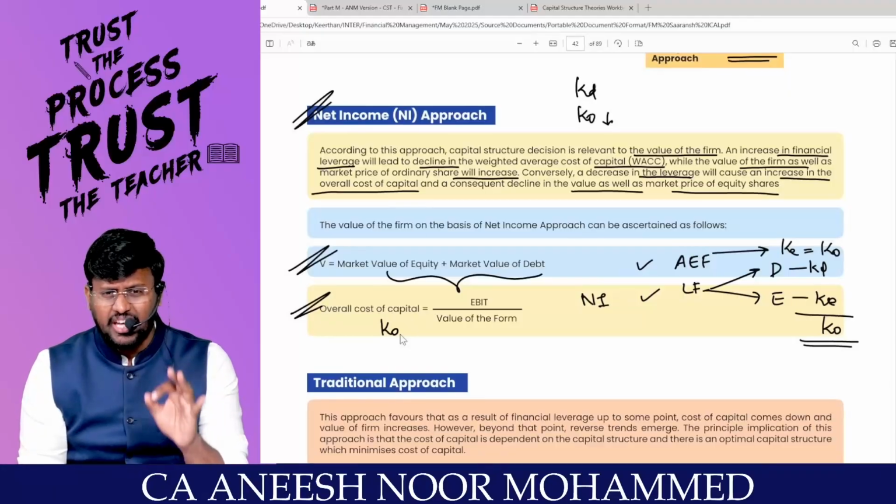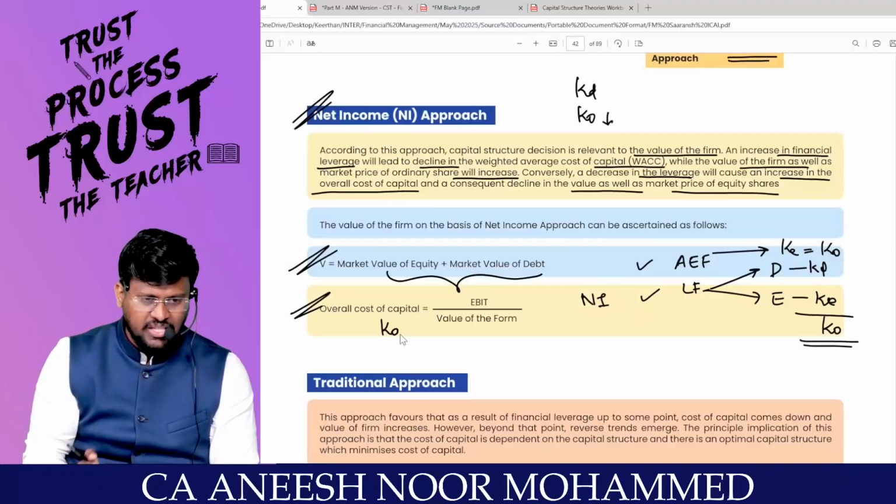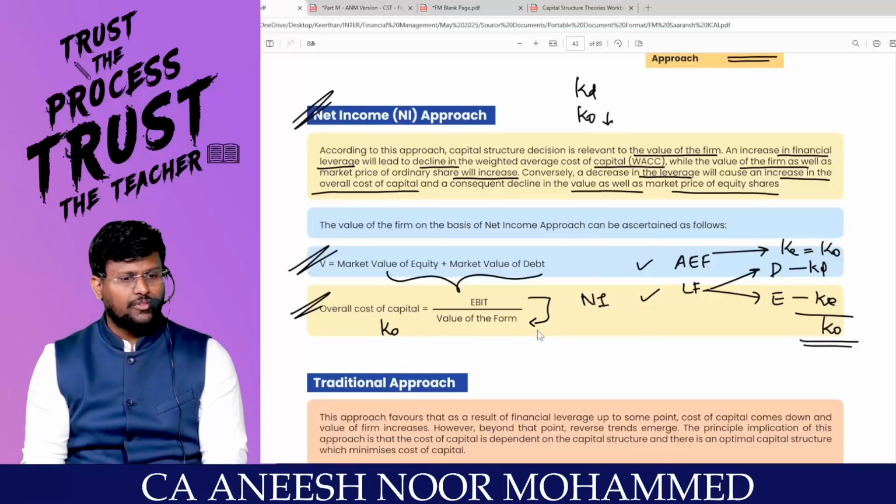Then only the NI approach will be the theory of relevance. Because in order to be a theory of relevance, the value of the firm should change. In order for the value of the firm to change, my dear lovable students, KO should change. Are you with me? So EBIT divided by value of the firm.